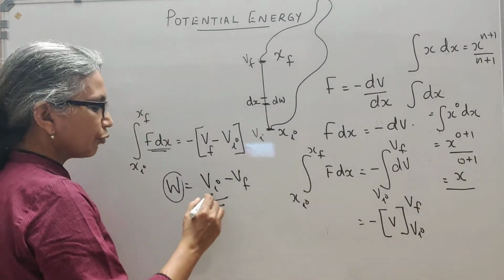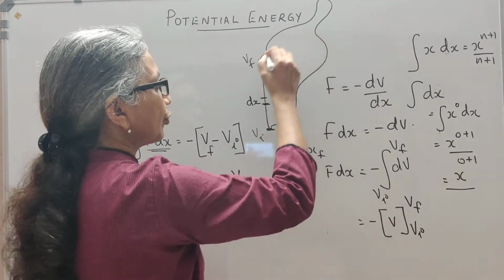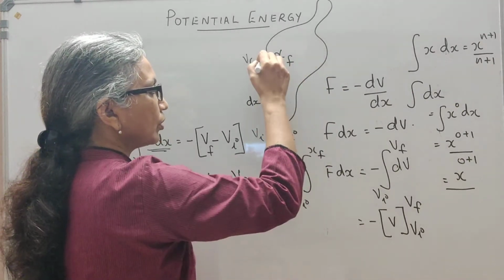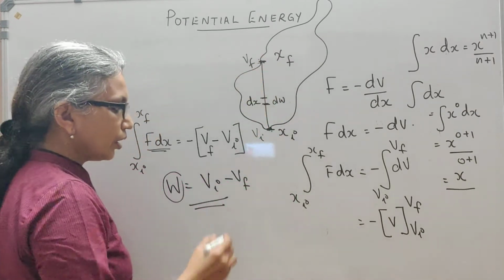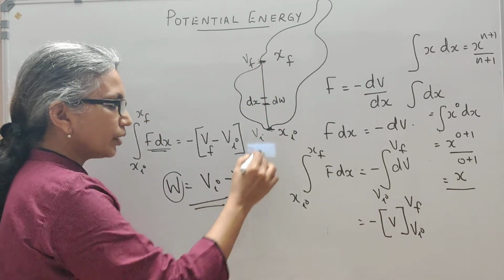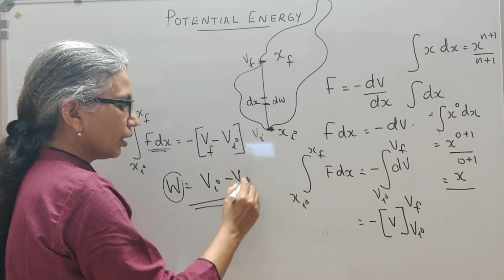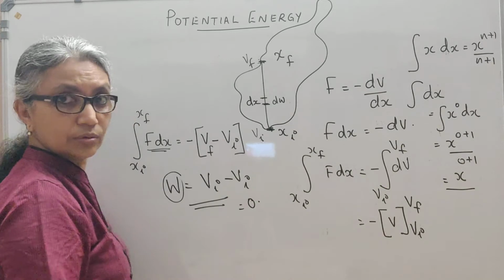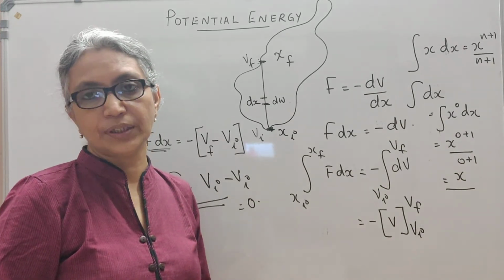Also remember, if you are taking the body through a closed path, that is, you took it up from Xi, brought it up to Xf, and brought it back to Xi, then the final potential is also Vi. So Vi minus Vi, the work done, is going to become equal to 0. So work done by a conservative force in a closed path will be 0.